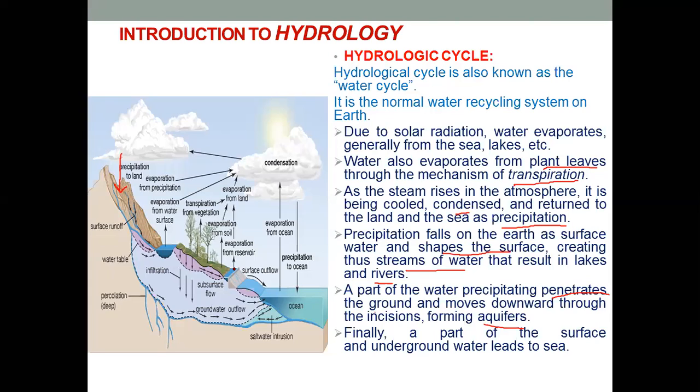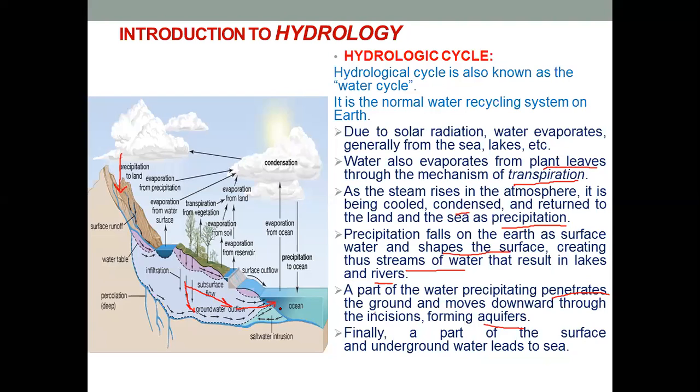Similarly, the underground water, that means the groundwater, as it is traveling downwards, vertical, it is also traveling horizontally by the help of the natural slope of earth. Now that water which is traveling horizontally finally meets the rivers and the oceans. So in this way the cycle is completed.